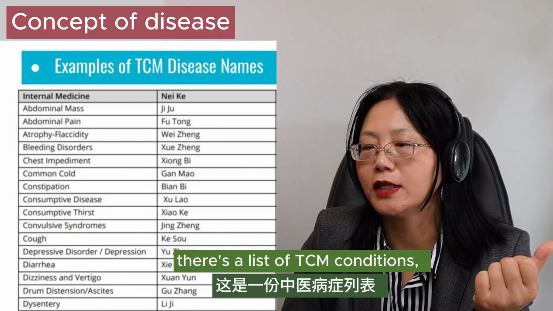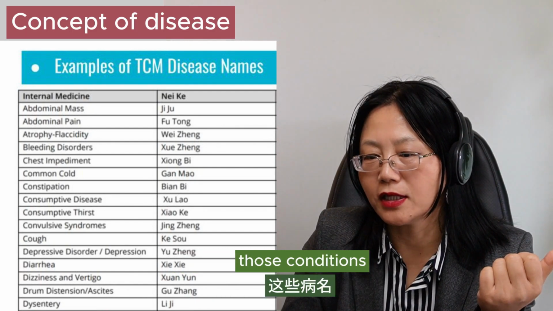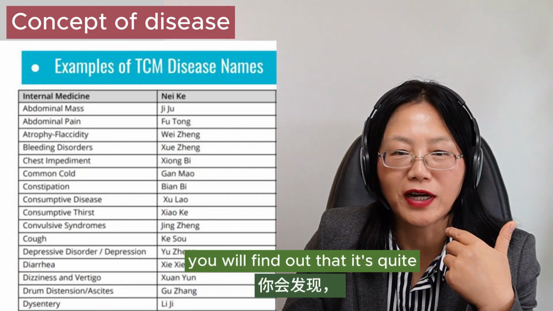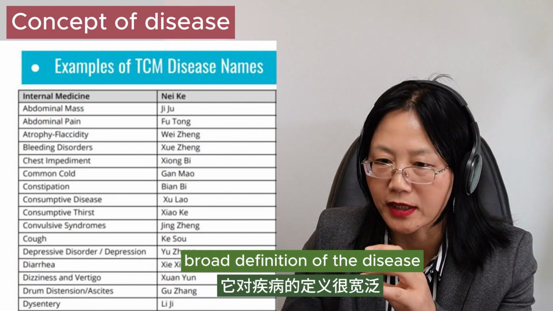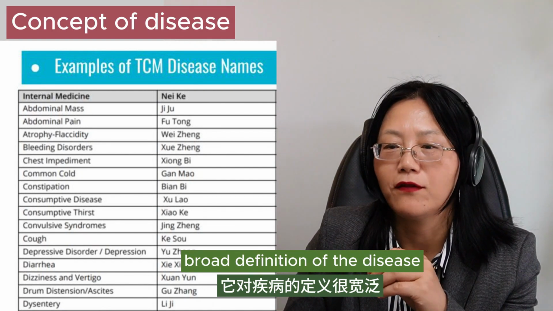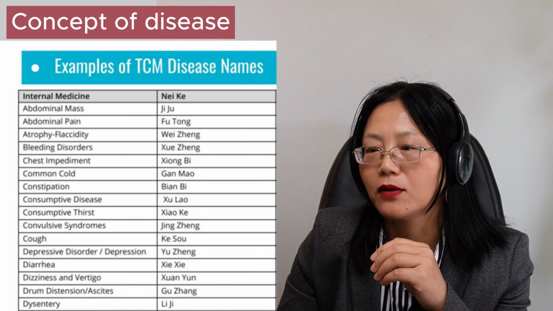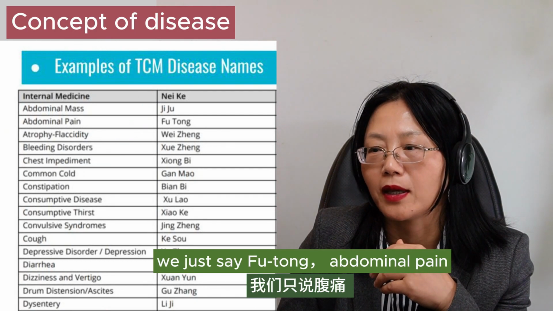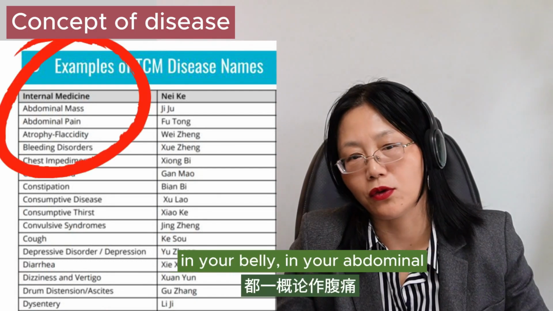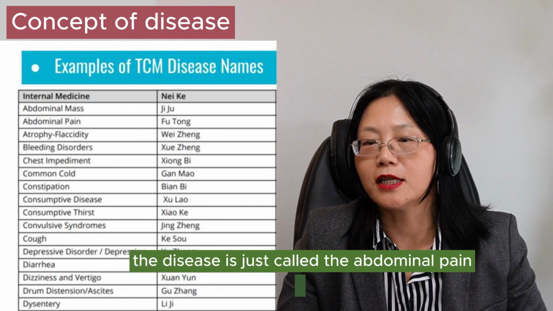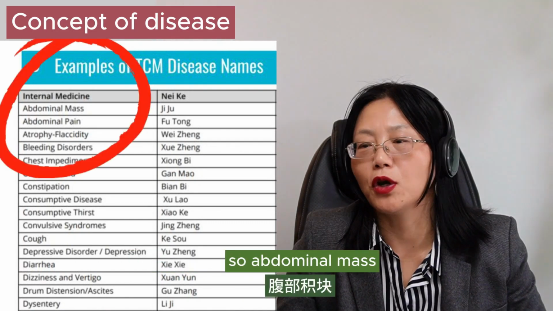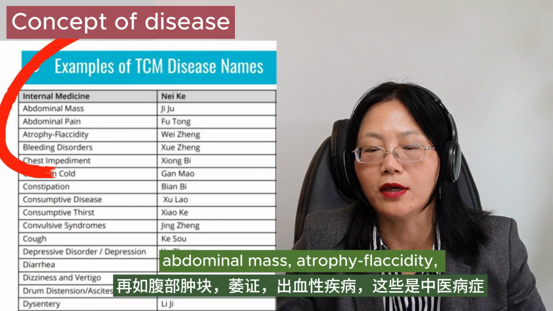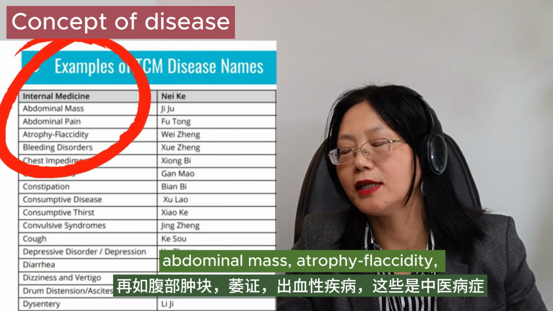There's a list of TCM conditions. If you look at them, you will find out that it's quite a broad definition of the disease. For example, abdominal pain. We just say 腹痛, abdominal pain. Inside, there are so many organs in your belly, in your abdomen. The disease is called abdominal pain. Abdominal mass, atrophy, flaccidity, bleeding disorders.